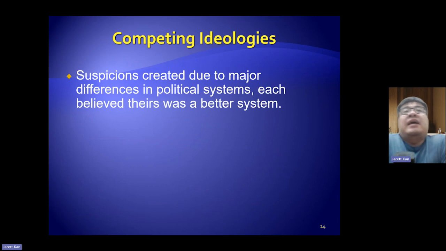So obviously they are suspicious of one another because of their different ideologies and different systems. Each country believed that their system was better, and so this again caused a lot of rivalry between the two of them.